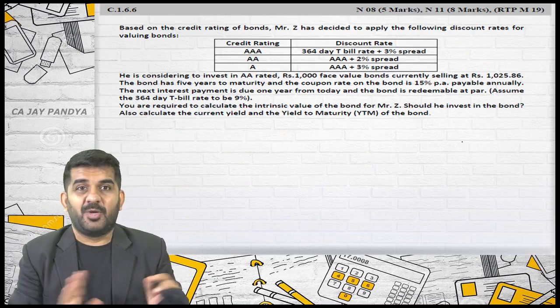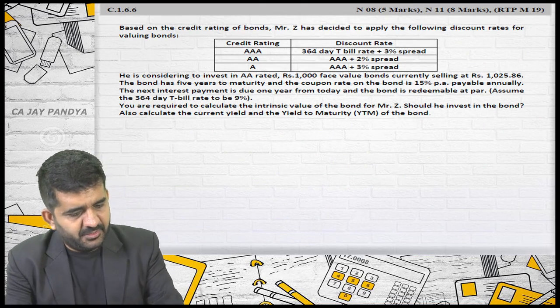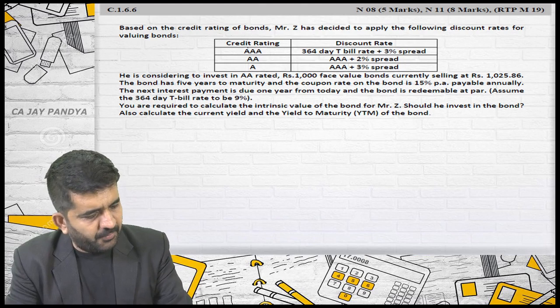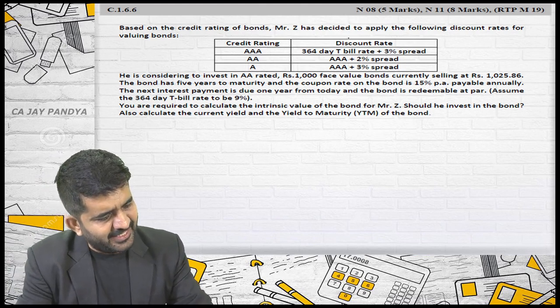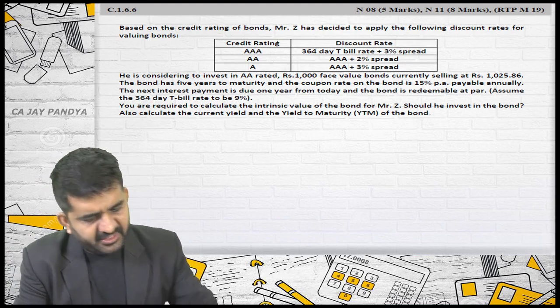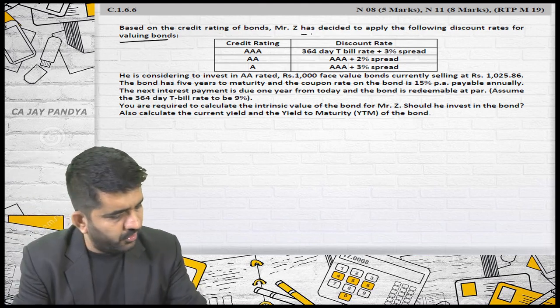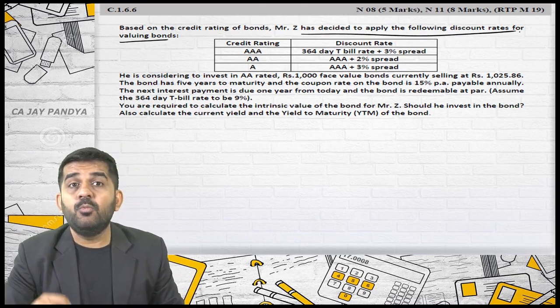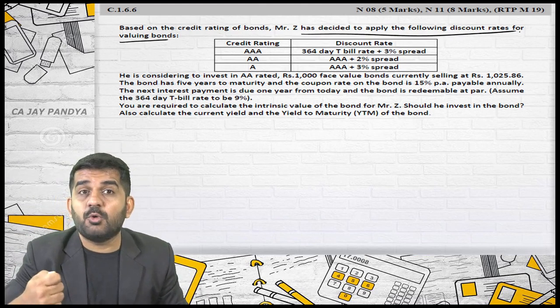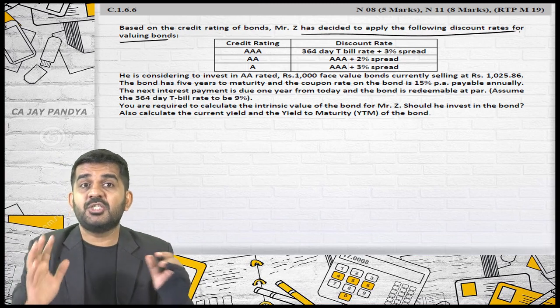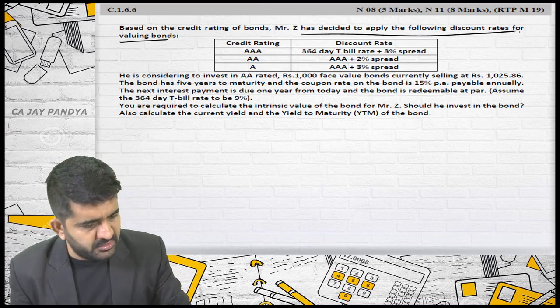Alright. Looks somewhat weird. Based on the credit rating of the bonds, Mr. Z has decided to apply the following discount rate for valuing the bond. See how Mr. Z decides his required rate of return based upon a rating of the bonds.